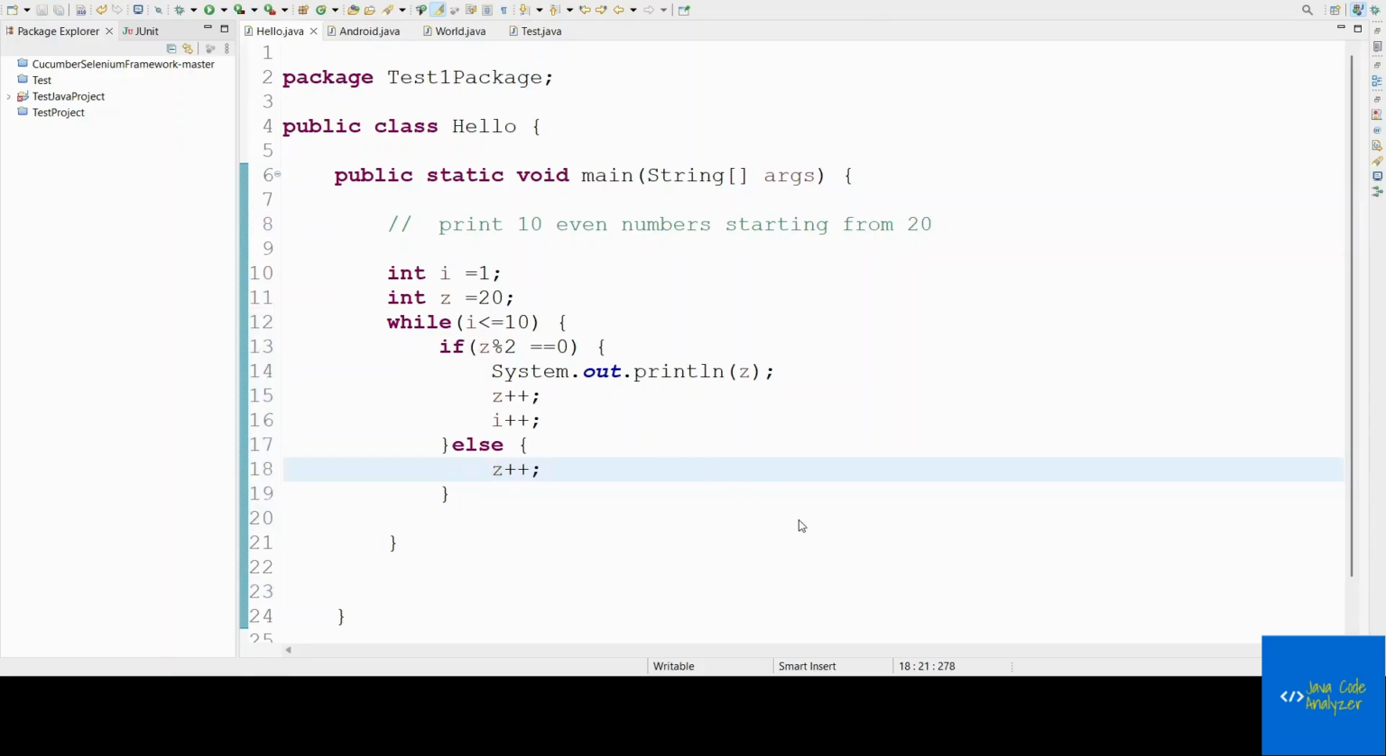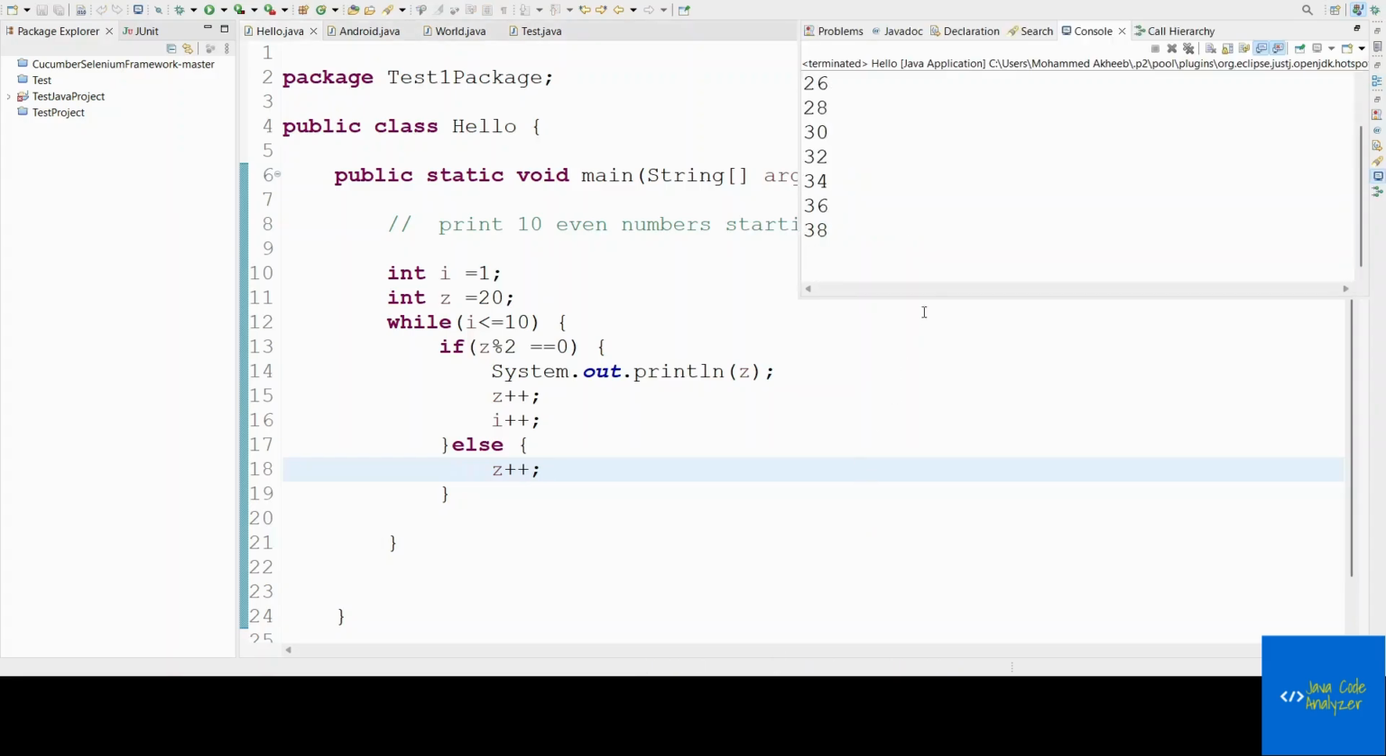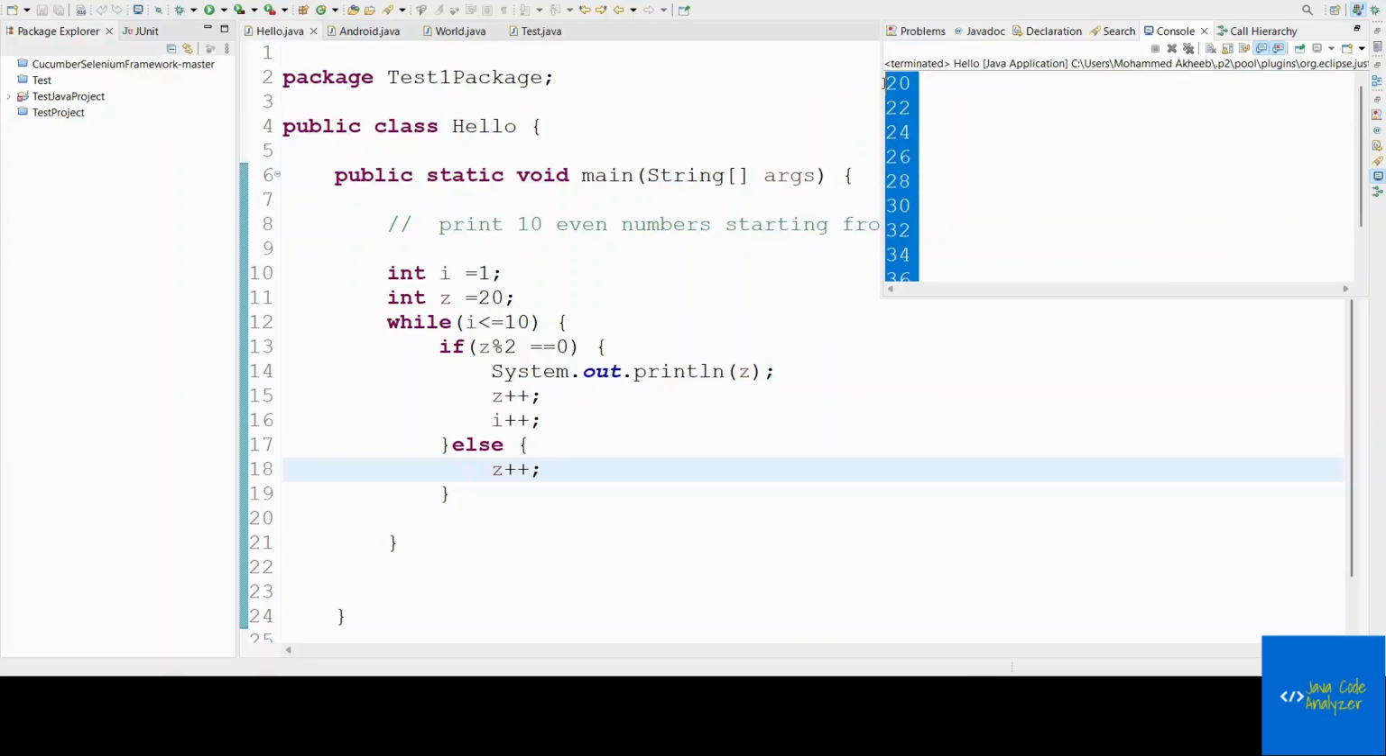Run as Java application. Okay. Is it printing 10 numbers? 1, 2, 3, 4, 5, 6, 7, 8, 9, 10. 10 even numbers it is printing. Right? From where is it starting? Starting from 20 and going till 38.